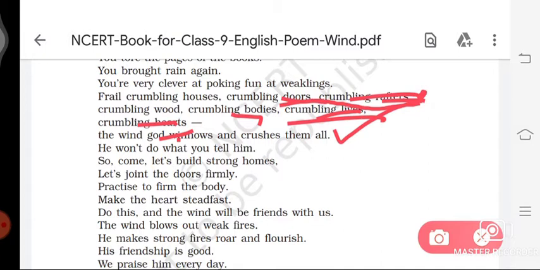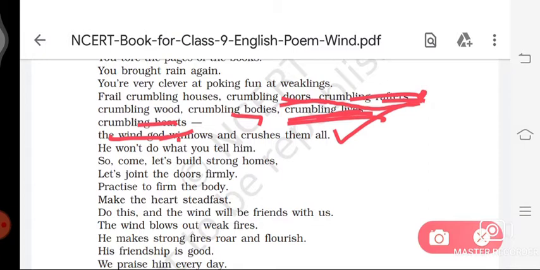So the meaning of crumbling bodies and hearts is the havoc of the wind. In the havoc of the wind, many lives are lost.